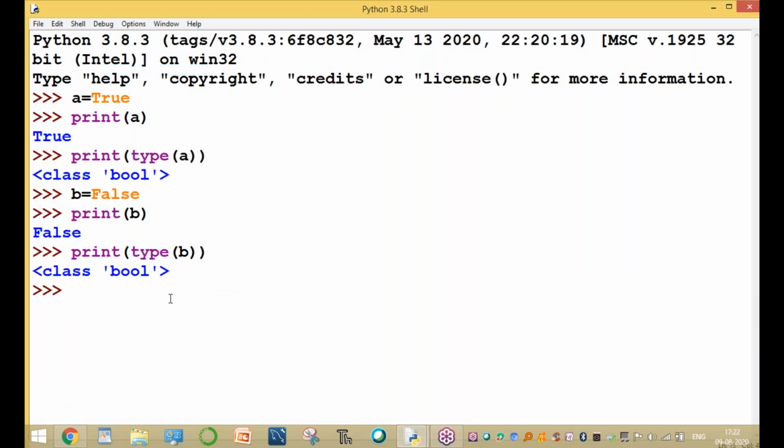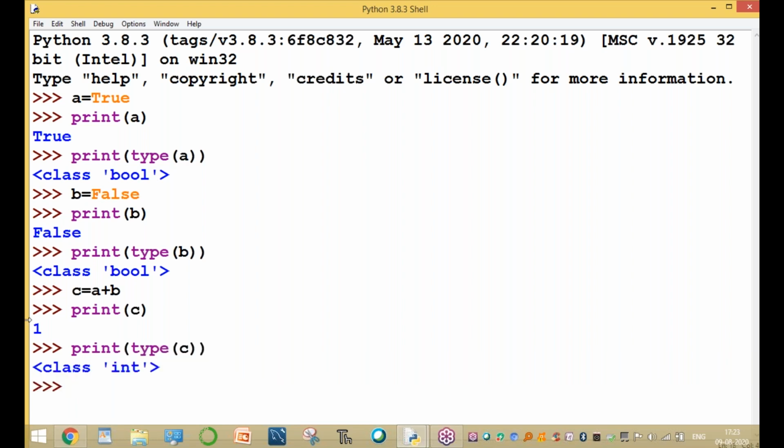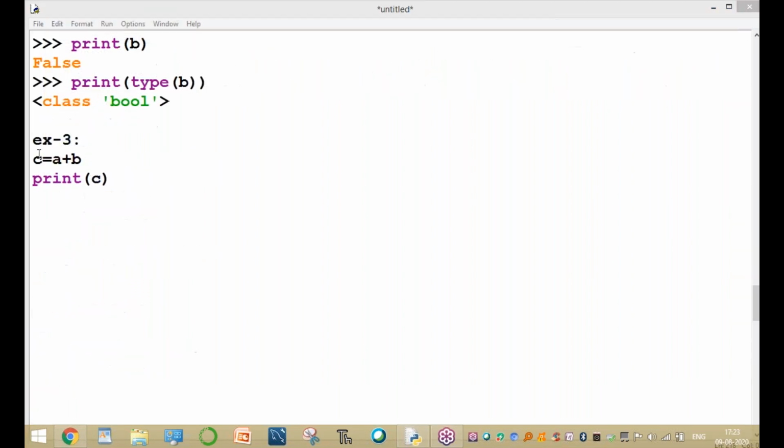Okay, now here the answer is C equal to A plus B. And the print of C gives the value 1. And the data type of C is integer type. Please remember it. Okay. Example 3.